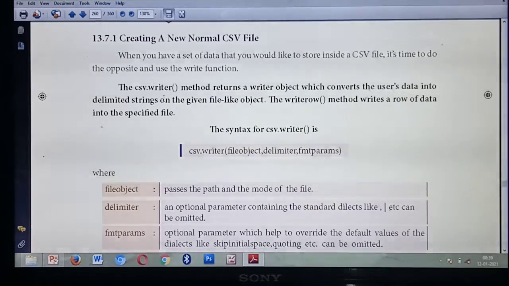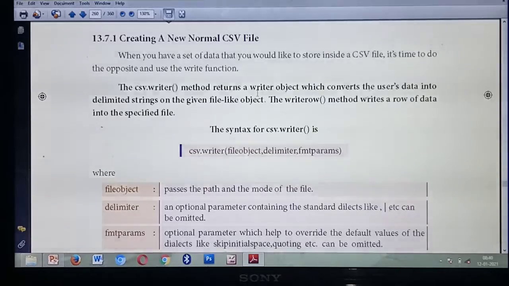Similar to the reader function, this writer method will also return one writer object. Already you have studied in the reader function: while reading your file, the reader function returns one object, isn't it? You have already studied this reader function in previous classes. Similarly, this writer method will also return one writer object.